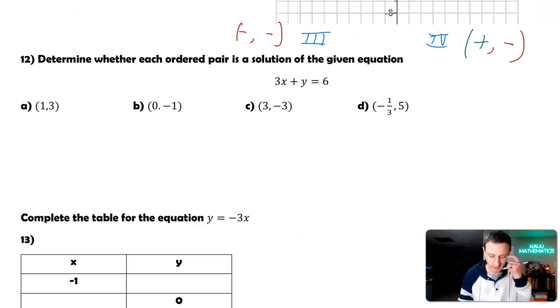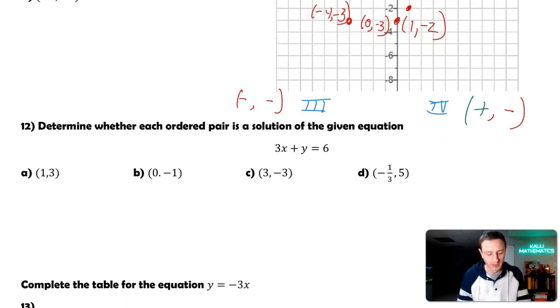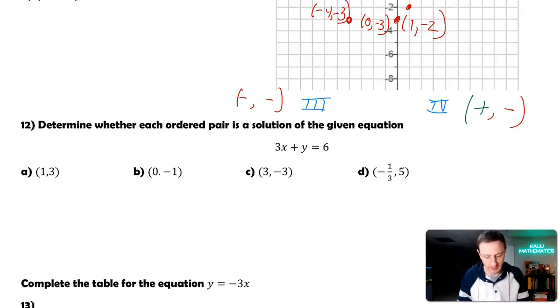Now we need to look at determining whether each ordered pair is a solution to the given equation. So in a little bit, we're going to get to a point where we're graphing lines, and then we have to understand what that line means and what we can take from that line. So these ordered pairs are given, and what we want to know is, is this a solution? Meaning, if I were to graph this line on a grid, if I were to graph 3x plus y equals 6, it looks something like this. Something like that.